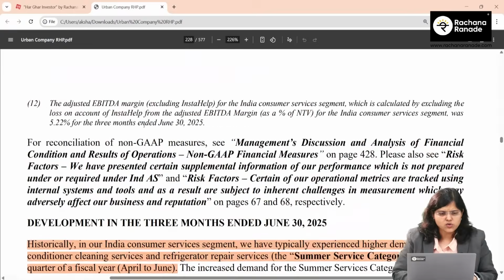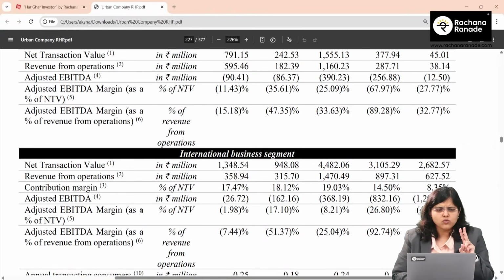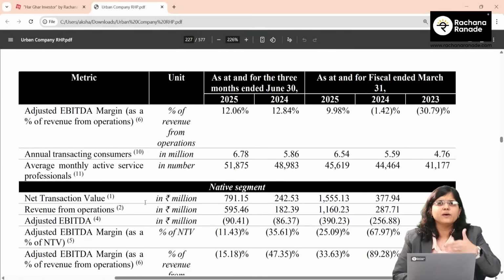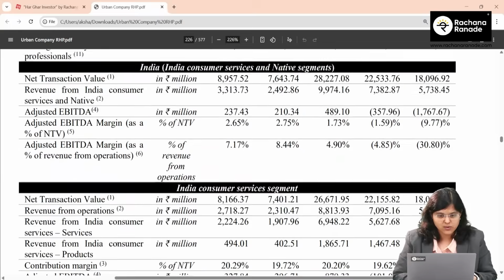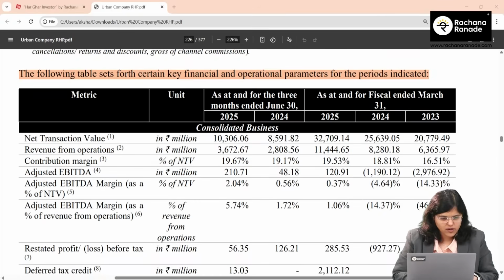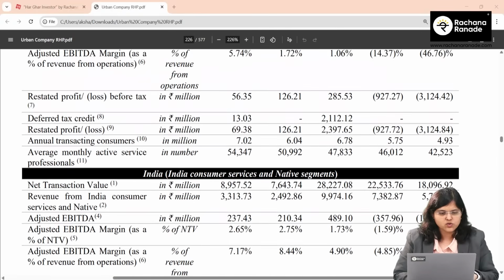So I hope you have also understood about this profit metrics. Let's talk about two non-finance related, non-numbers which don't appear in the P&L, two metrics, but interesting ones. This is where we were. We did talk about NTV, we did talk about revenue from operations, contribution margin, adjusted EBITDA, restated profit and loss. Now let's come to the last 2 points.